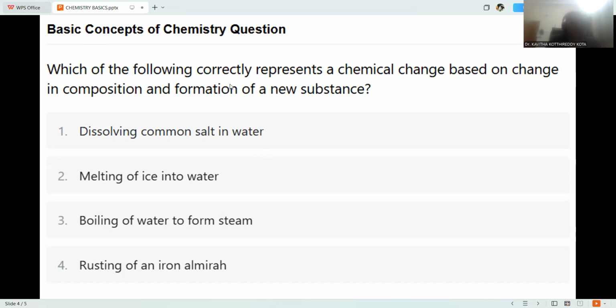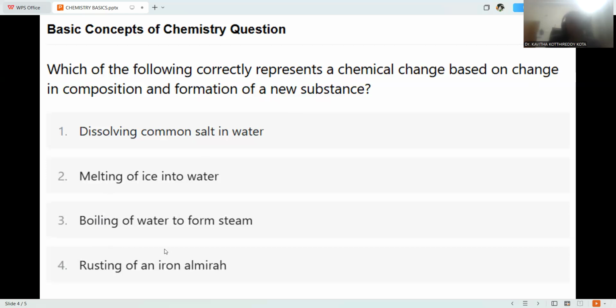Which of the following correctly represents a chemical change based on the change in the composition and formation of a new substance? So the chemical change to be identified: dissolving common salt in water, melting of ice into water, boiling of water to form steam, rusting of an iron almirah. Among all these, which is the chemical change we need to depict?